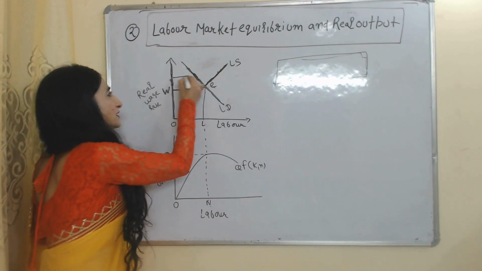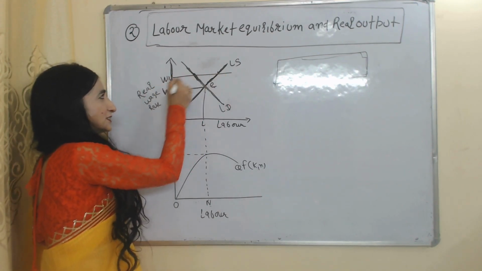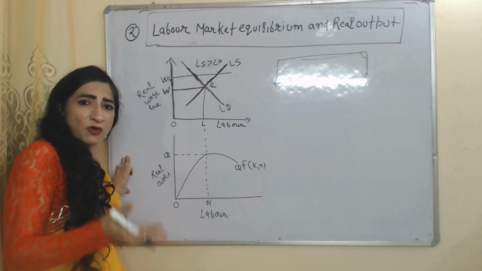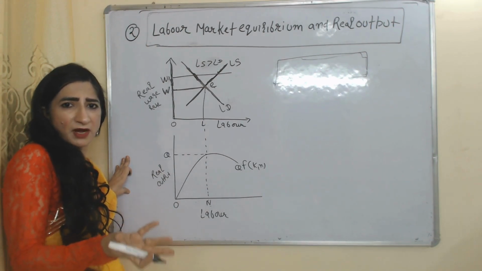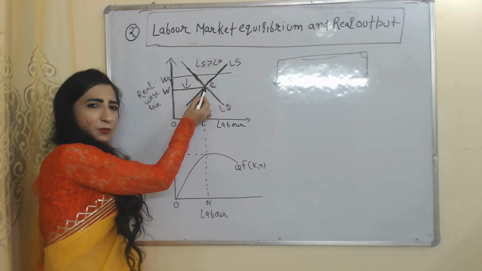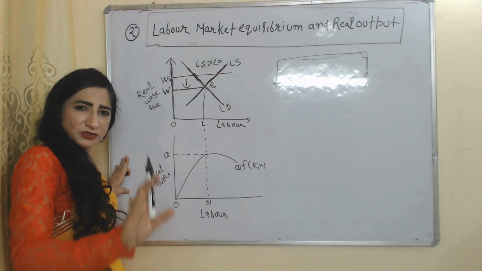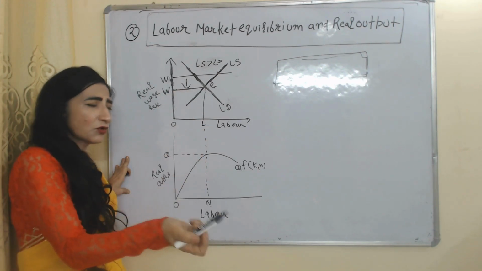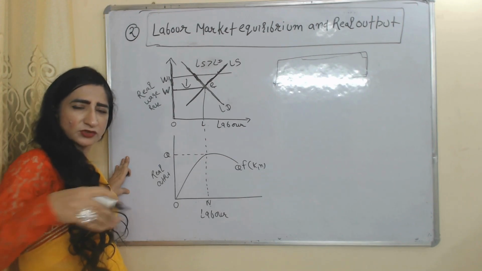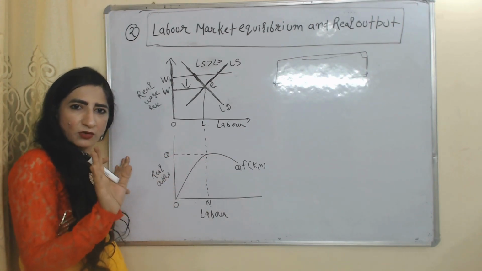Suppose in the short run, the wage rate increases. As the wage rate increases, labor supply becomes more than labor demand. If there is more supply of labor but there is no demand, obviously the wage rate will fall and eventually the economy will come to this E point. So in the short run fluctuation is possible, but in the long run the economy will come to this E point according to classical economists. So there is full employment in the economy in the long run.